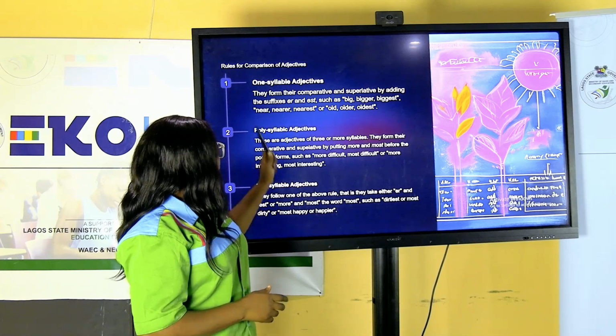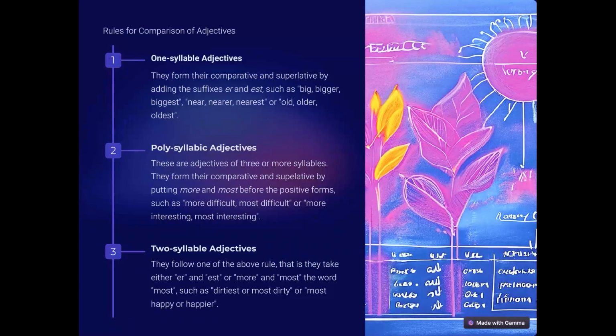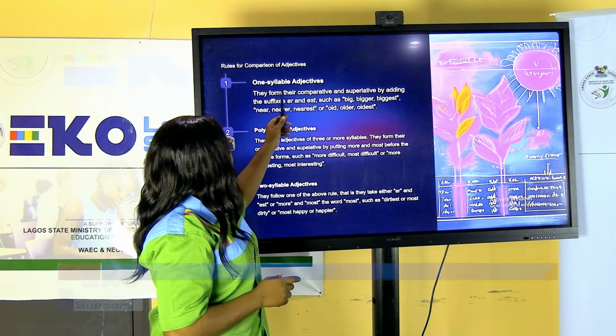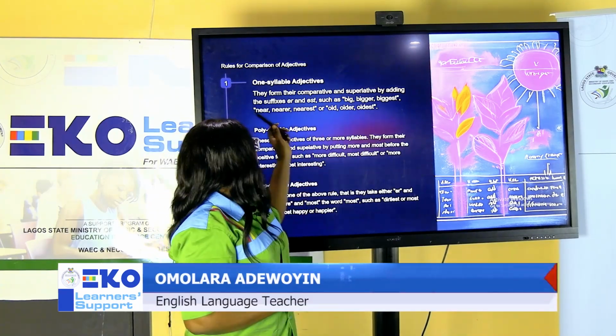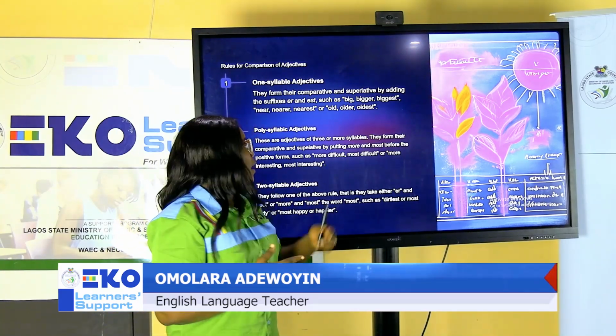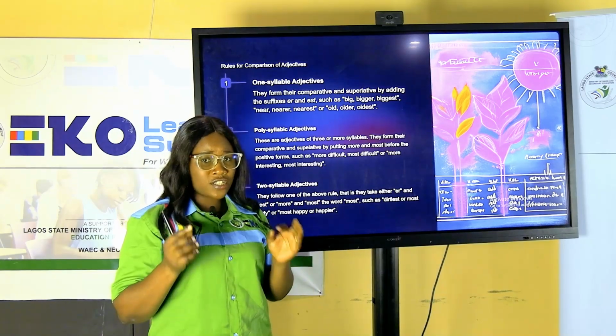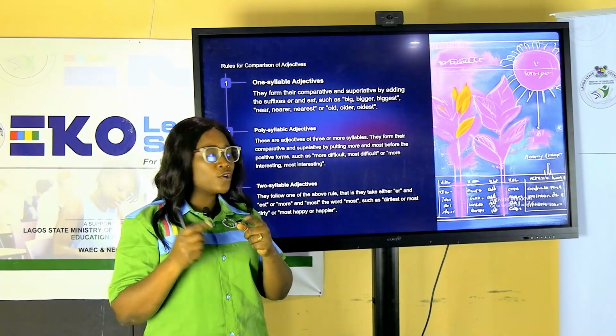One-syllable adjectives. These are words that have just one syllable. Big is a one-syllable word. Old is a one-syllable word. Near is a one-syllable word. Now, they form their comparative and superlative by adding the suffix er or est. For example, big: we have bigger and we have biggest. So saying more big or most big would not be correct. It wouldn't be right.